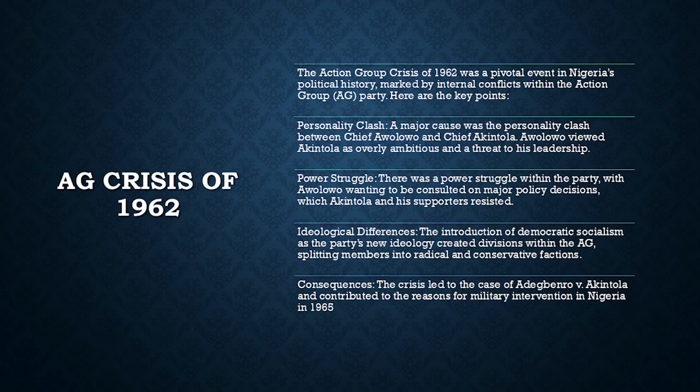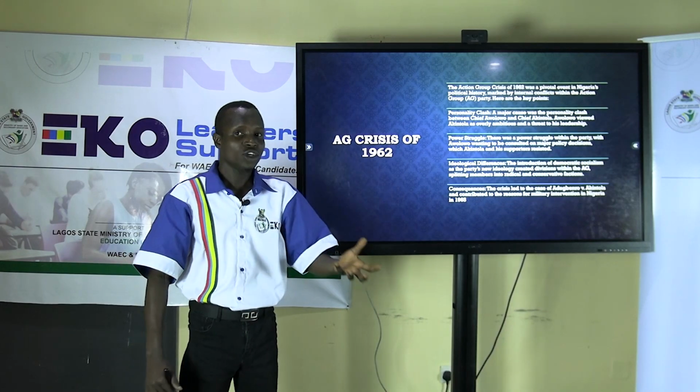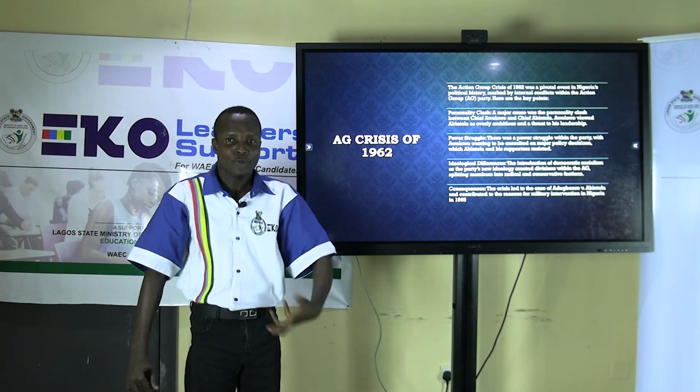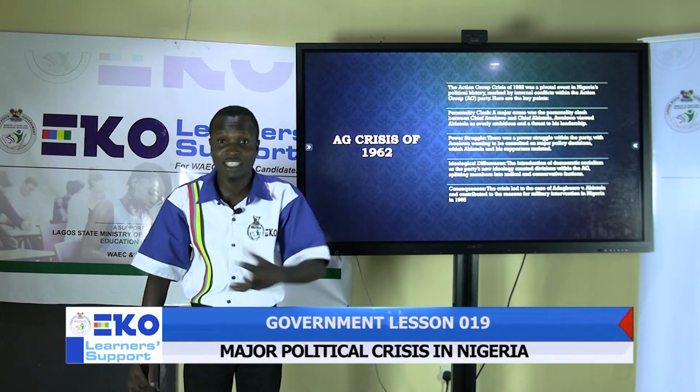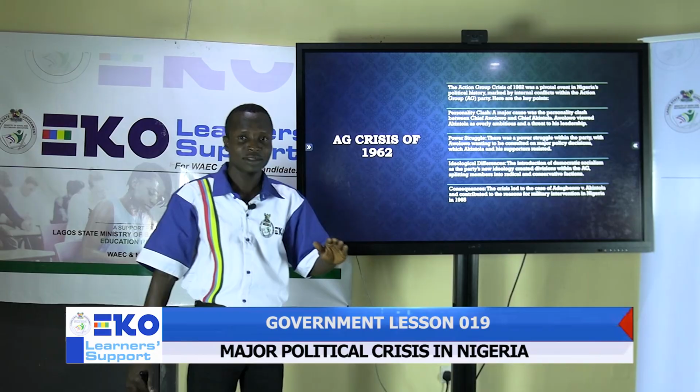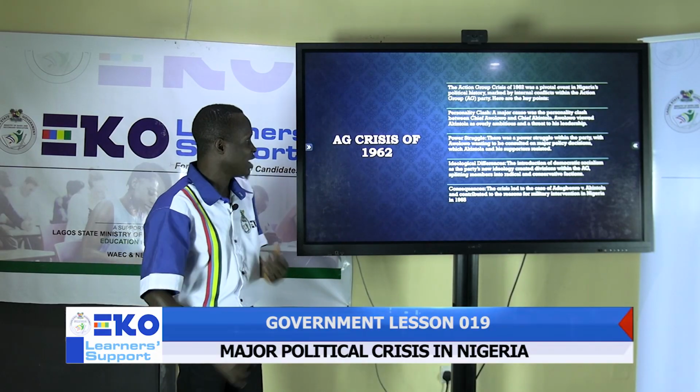Power struggle. There was a power struggle within the party. Awolowo wanted to be consulted on major political decisions, which Akintola and his supporters resisted. As well, the Action Group was founded by Awolowo. He was the founding father of the Action Group. Others joined him. So, as the founding father, Awolowo wanted his decision to be final, which Akintola said no to, and the supporters did not go well with them. And this brought about the crisis in the Action Group.